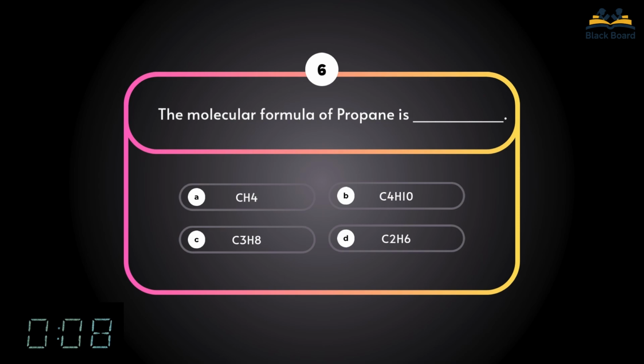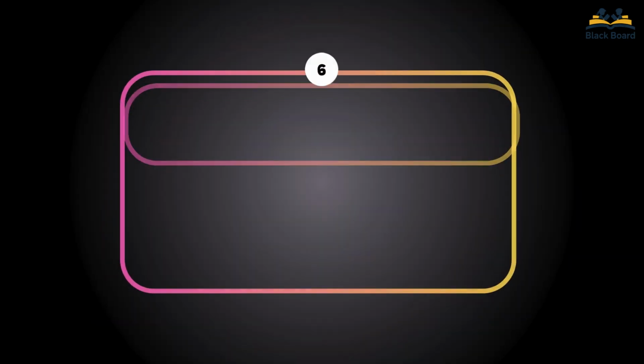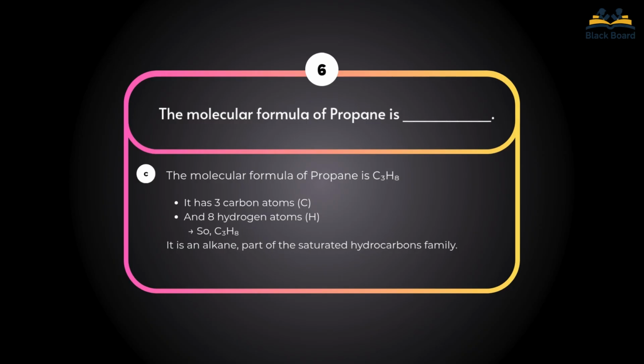Sixth question. The molecular formula of propane is. Correct answer is C3H8.